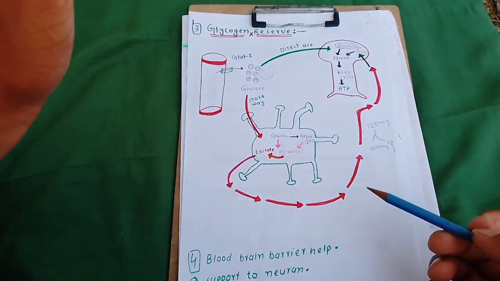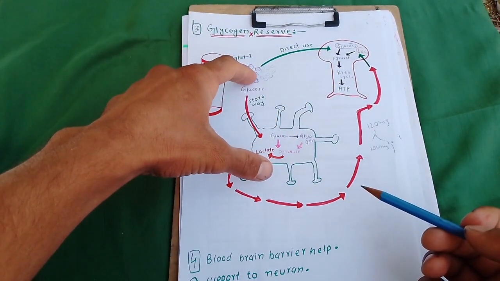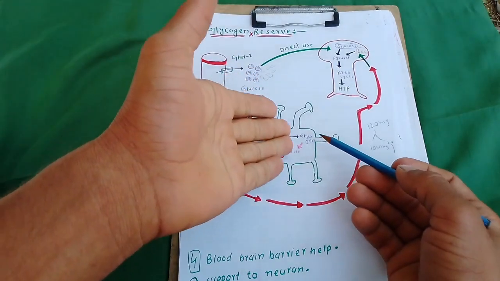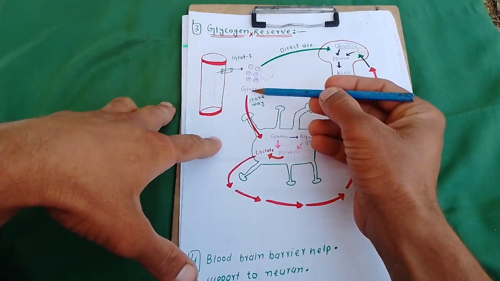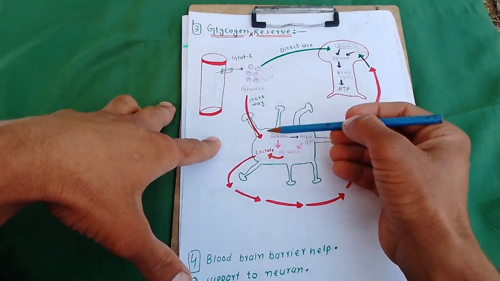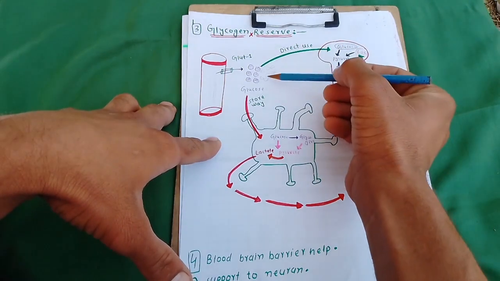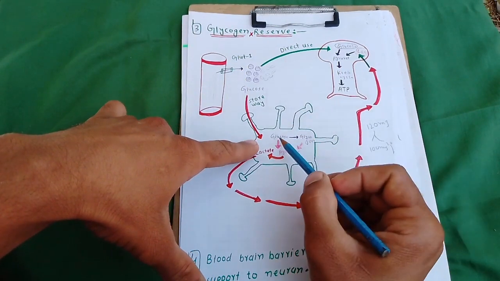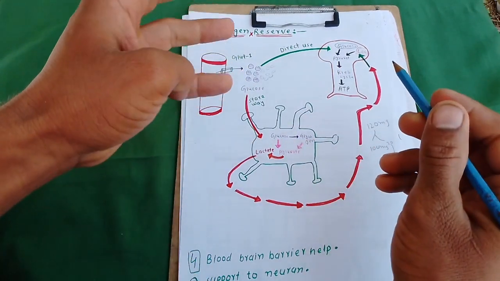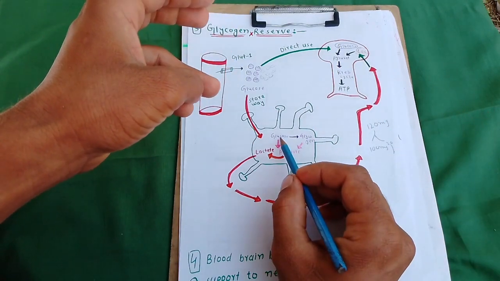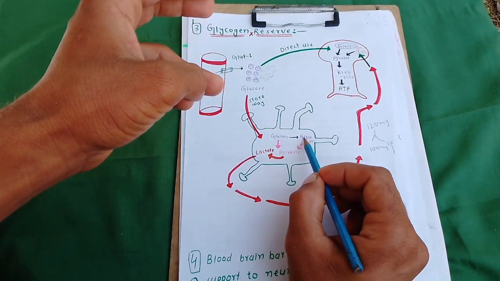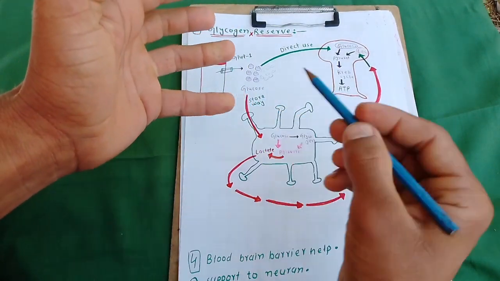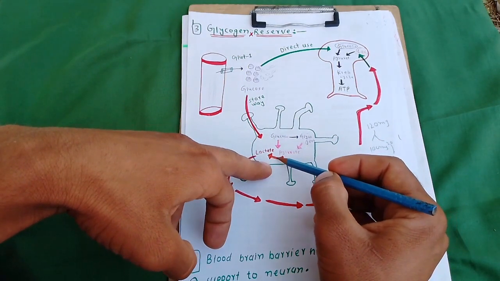When there is excess of glucose, the excess glucose is converted into glycogen by the astrocyte. This is the astrocyte which converts the extra glucose into glycogen for the future. Okay, glucose goes toward the storeway, this is the direct way, and this is the storeway of the extra glucose. Glucose enters the astrocyte, and two processes occur. Glucose is converted into glycogen for the future, or glucose is converted to lactate.